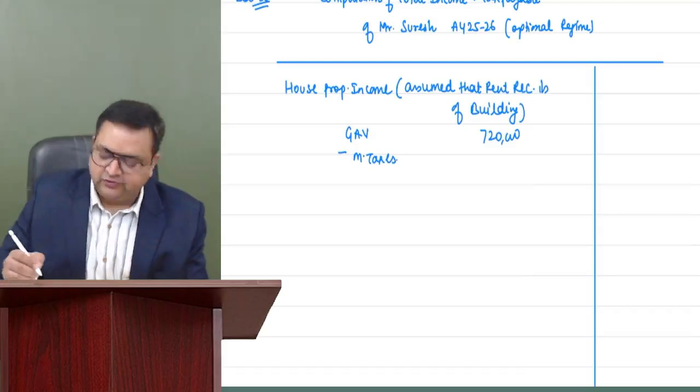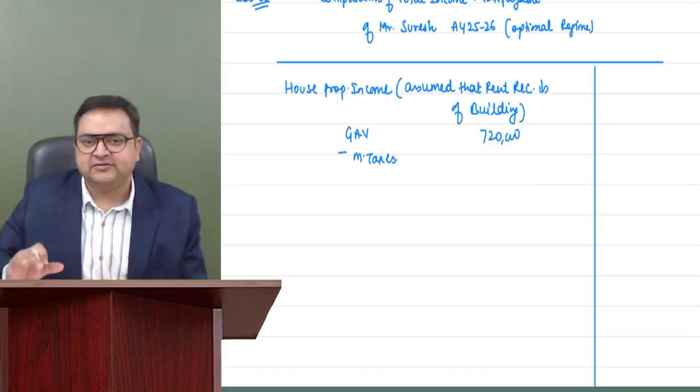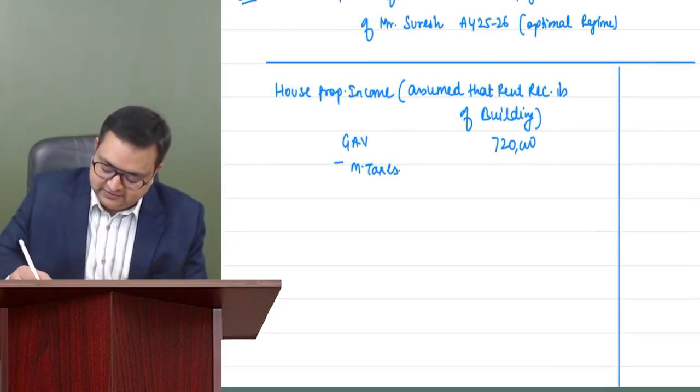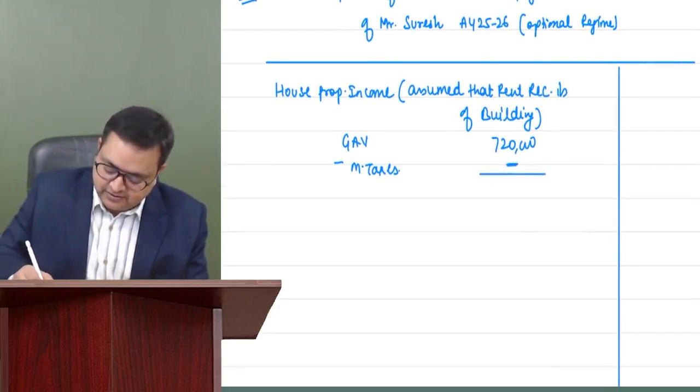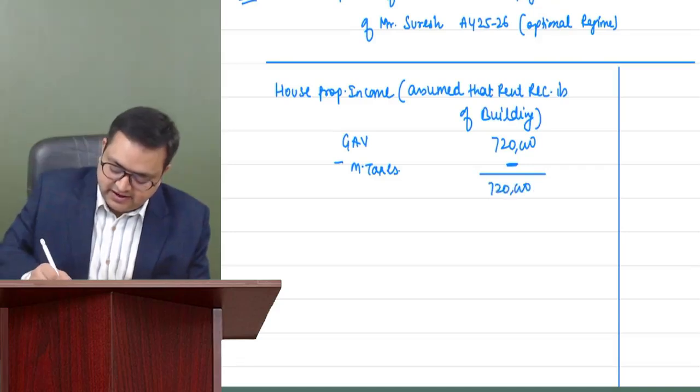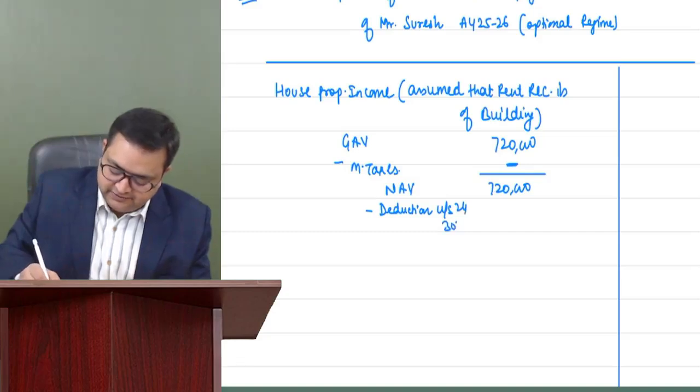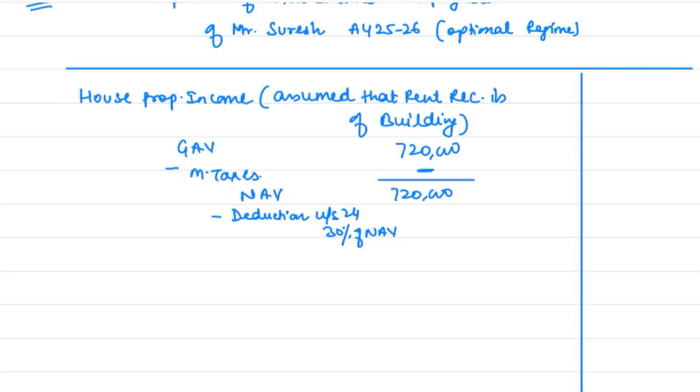Those who don't know the house property chapter, don't worry. As of now, just write it down. There are no municipal taxes paid which are given. So 7,20,000 is my NAV. Less deduction under section 24, 30% of NAV. 30% of NAV is 2,16,000.